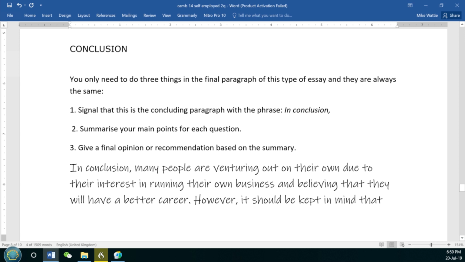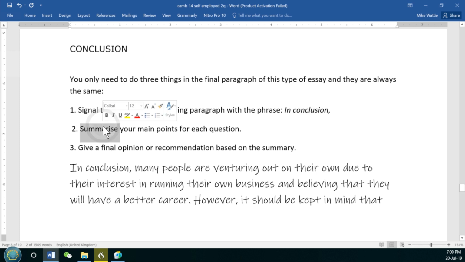Okay, this brings us to the conclusion, and there are 3 things that we can do in our concluding paragraph. First, we should signal to the reader that this is the concluding paragraph, so that this is 100% clear. We can use a phrase like in conclusion. This is my recommended phrase for every single essay that you write, because this phrase can be used with every single essay. You want these sort of things. You don't want to have to be making decisions in your test that aren't necessary. It wastes time and leads to potential risks.